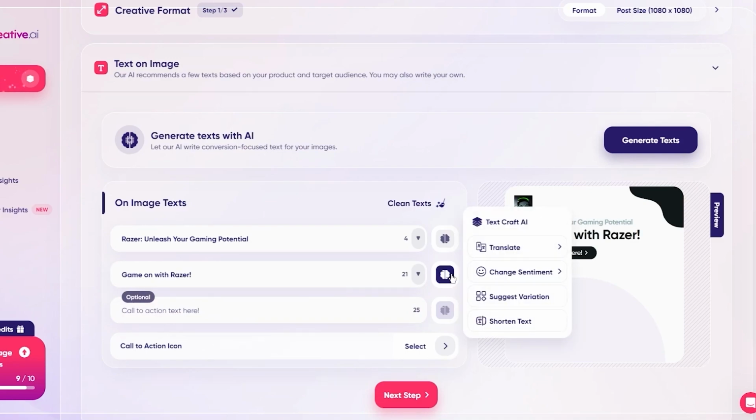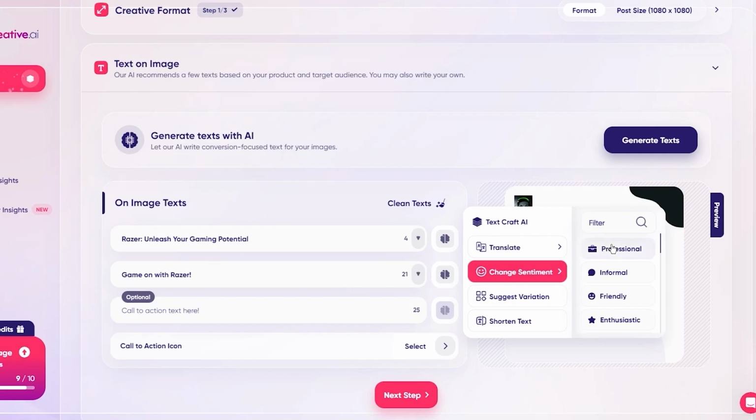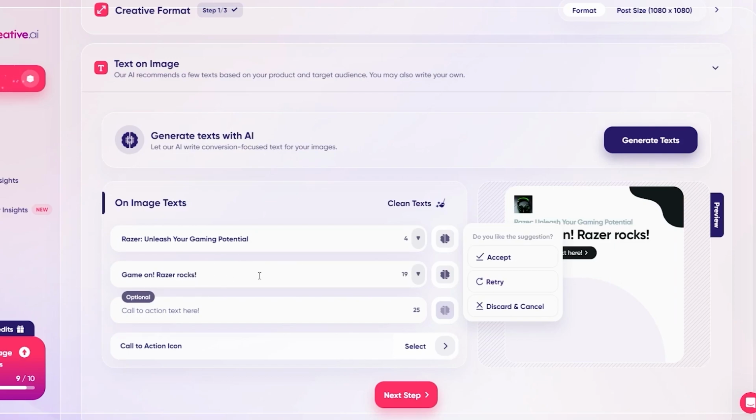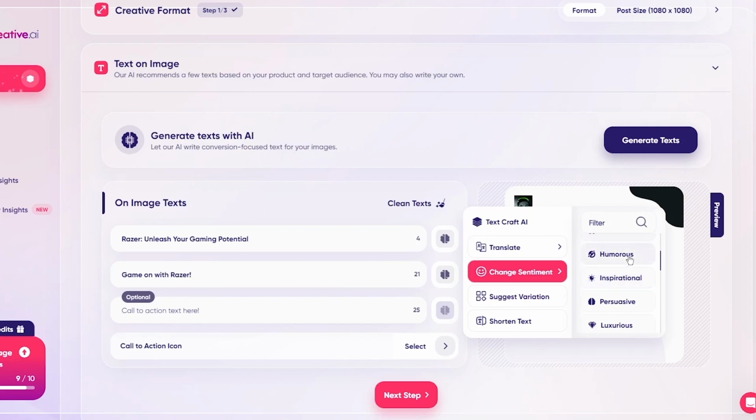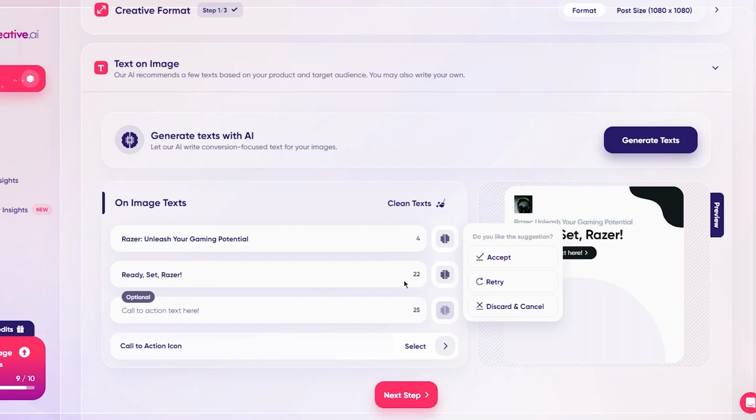Yeah, that looks good. Now, the more fun part is that you can actually change the sentiments as well. So let's say game on with Razer, I want it to be really enthusiastic. So let's see what it gives me. Game on, Razer rocks, okay? And then you can go with, let's say, humorous. You can give people a bit of humor. So ready, set, Razer. How incredible is that stuff?